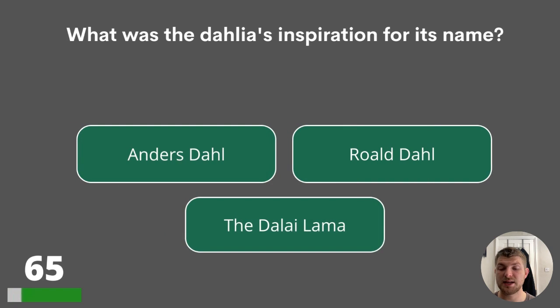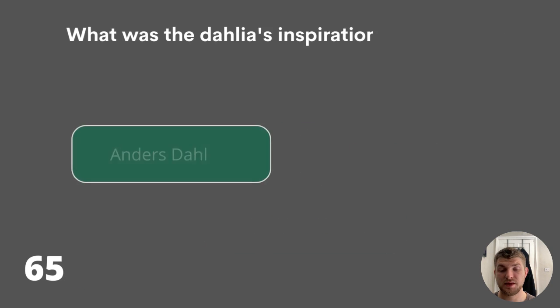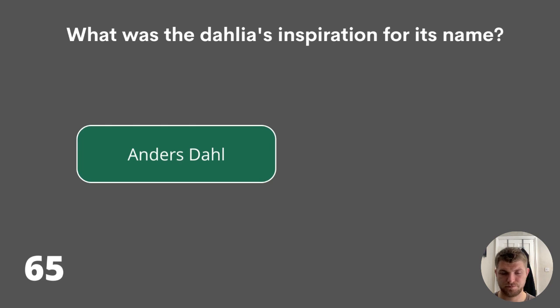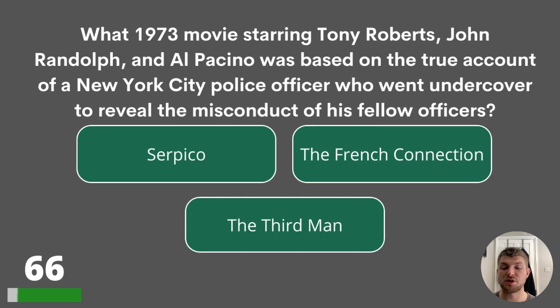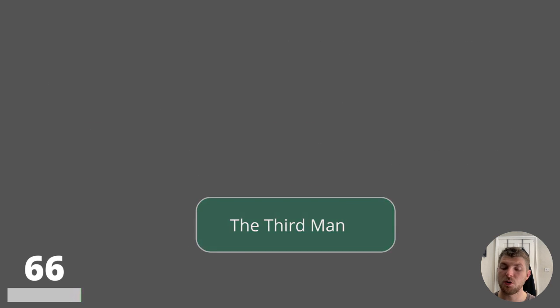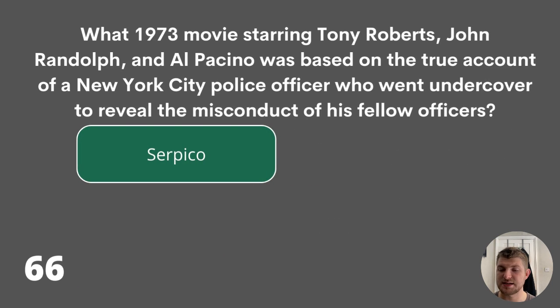65. What was the dahlia's inspiration for its name? Anders Dahl, Roald Dahl, or the Dalai Lama? The answer is Anders Dahl. Question 66. What 1973 movie starring Tony Roberts, John Randolph, and Al Pacino was based on the true account of a New York City police officer who went undercover to reveal the misconduct of his fellow officers? Serpico, The French Connection, or The Third Man? And the answer is Serpico.